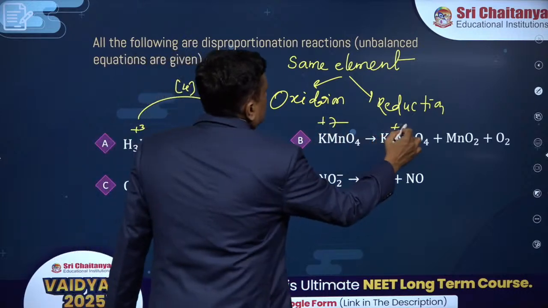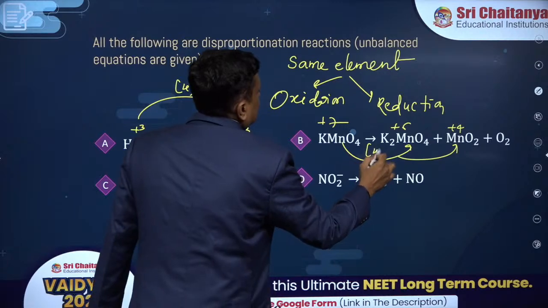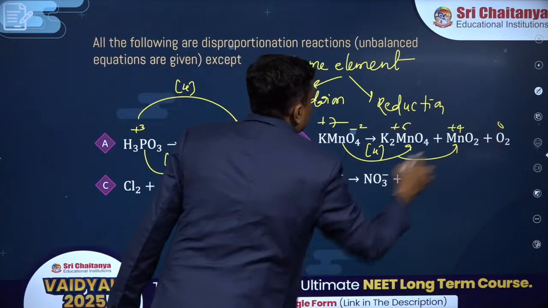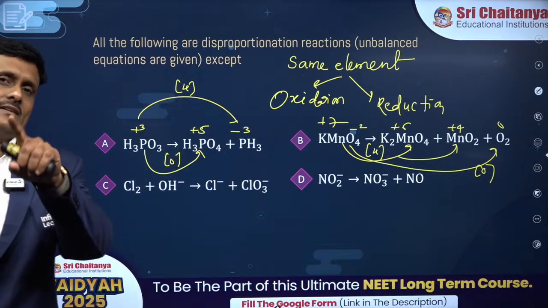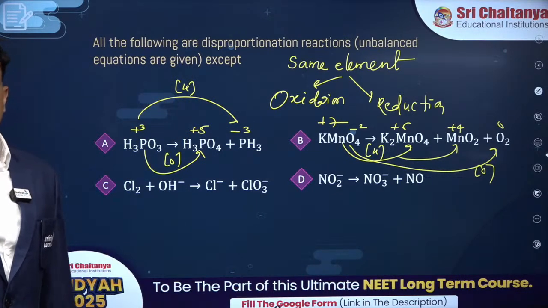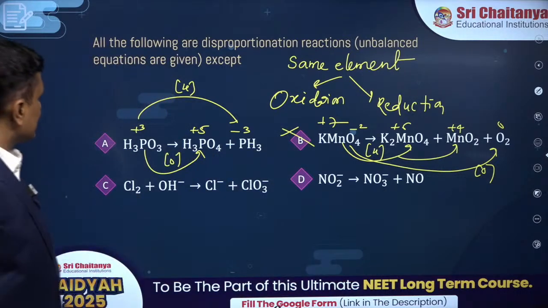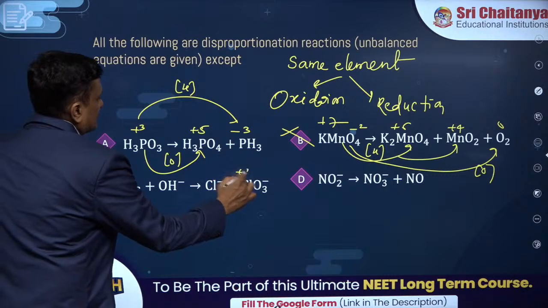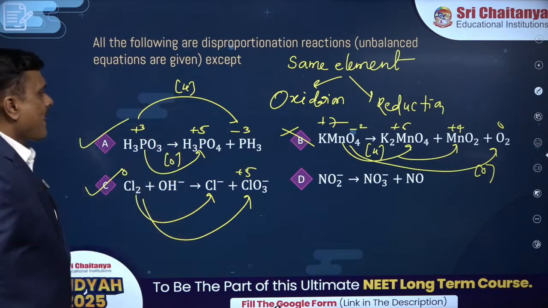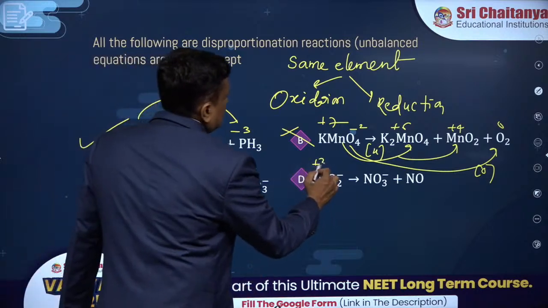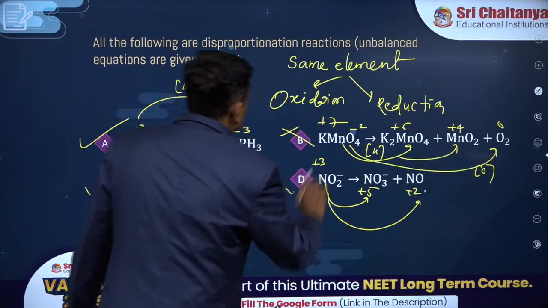Plus 7 to plus 6 and plus 4, that means reduction. Oxygen minus 2 to 0, oxidation. Different elements are undergoing redox reactions. It is not the same element. So this is not disproportionation. So this should be the right answer. Check the remaining also. 0 to minus 1, 0 to plus 5. Same element is reduced and oxidized. Yes, this is disproportionation. Nitrogen here is plus 3 to plus 5 oxidation and plus 3 to plus 2 reduction. So it is also disproportionation.